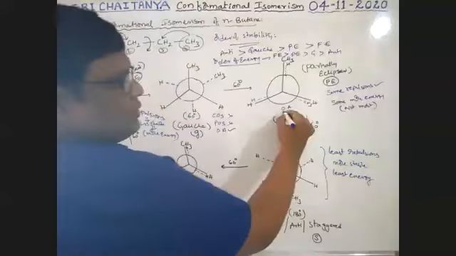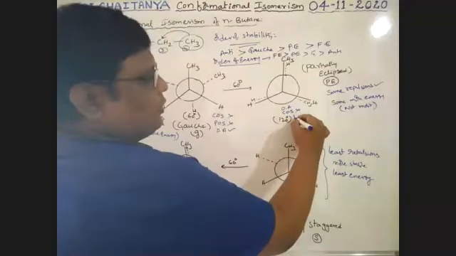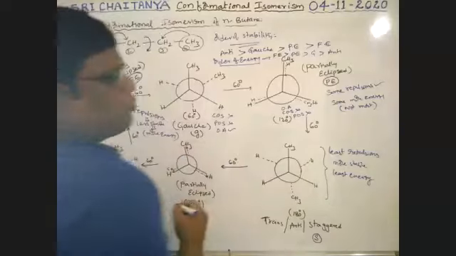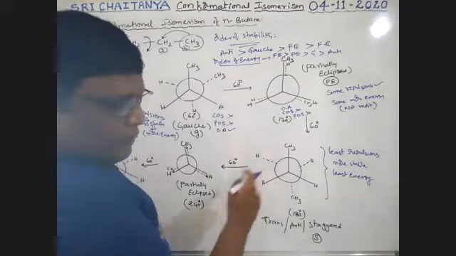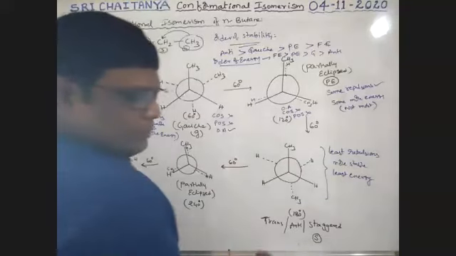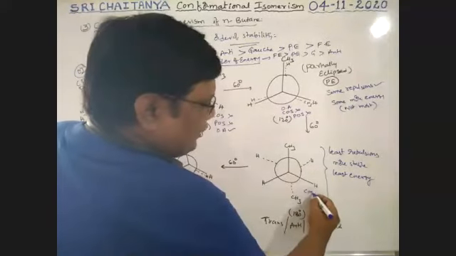Center of symmetry not possible, plane of symmetry also not possible. Next, anti formula. So here plane of symmetry is possible, boys. So center of symmetry is possible.